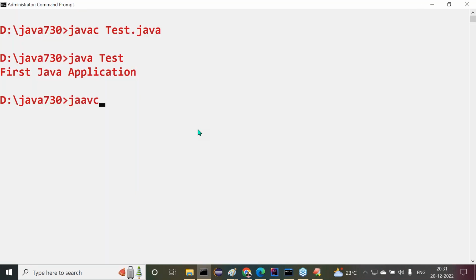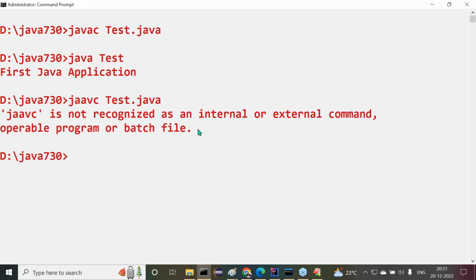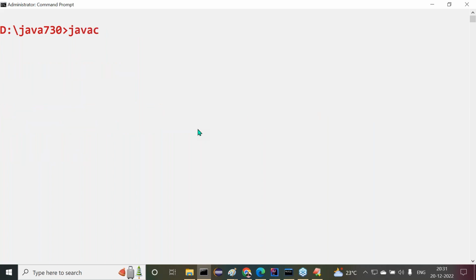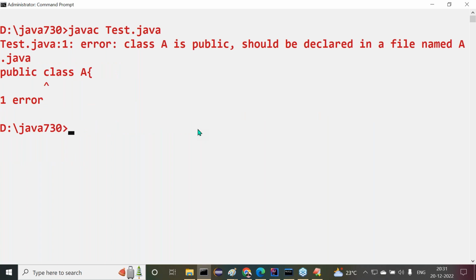Now let's observe this clearly. javac space Tester.java. The current file name is Tester.java only. Now it is giving an error. See this now. Here we are getting an error. What is that error we are getting there? Understand it now? Class A is public.